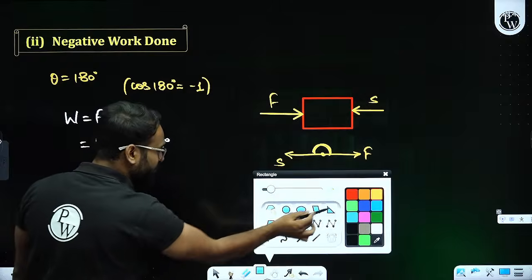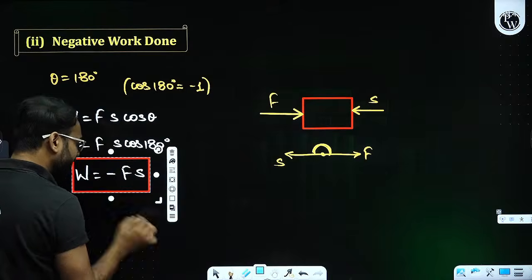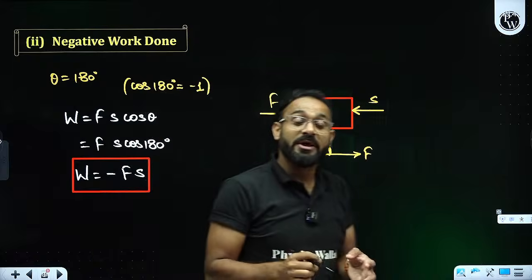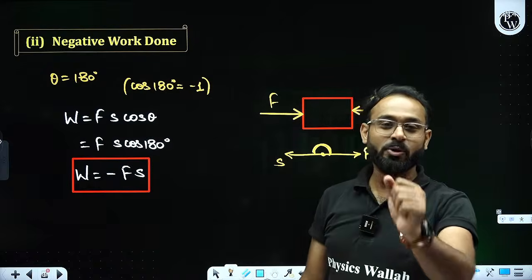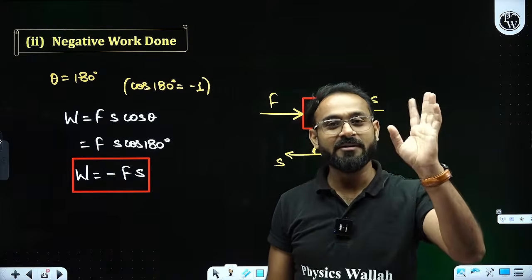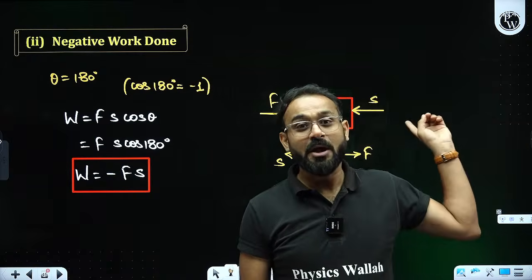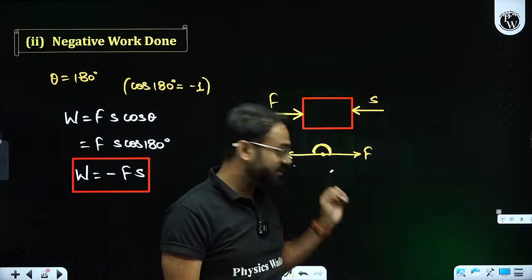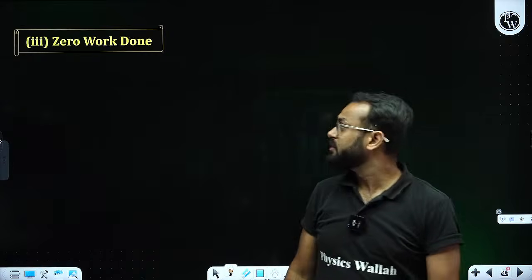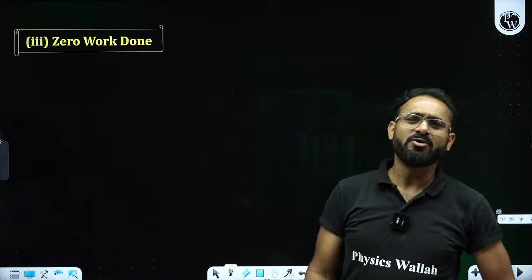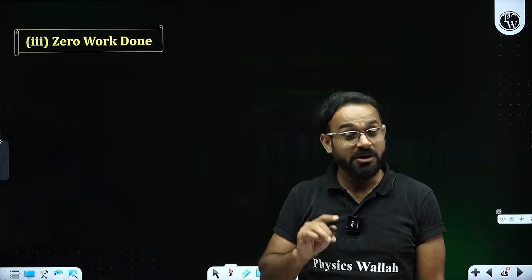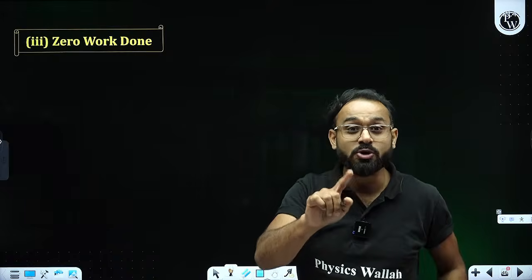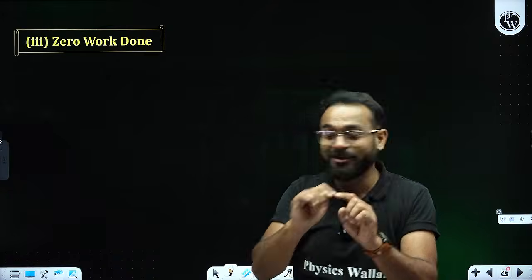Yes or no? Minus of Fs. This is why it is known as negative work done. In the previous case, W equal to Fs, positive work done, force and displacement in the same direction. Now, force and displacement in the opposite direction gives negative work done. Third one, zero work done. Zero work done was where the displacement was not there.